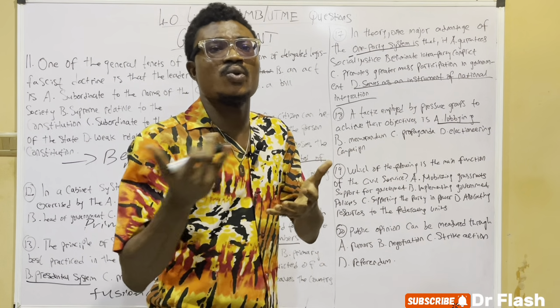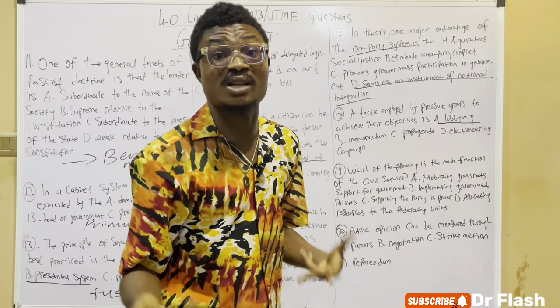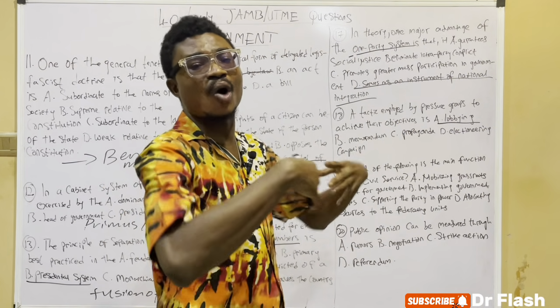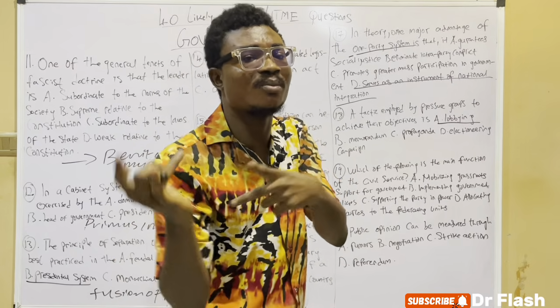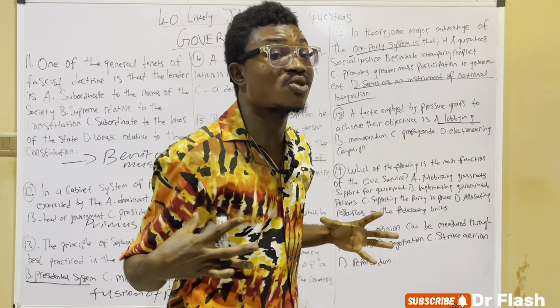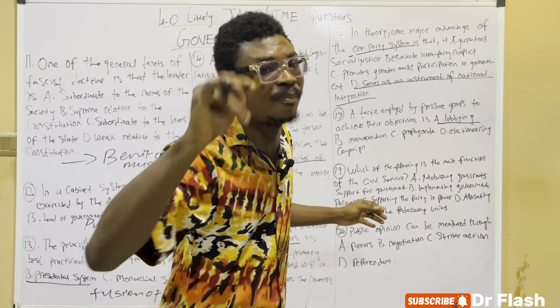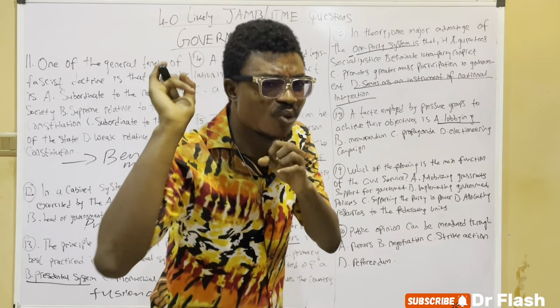And as we see, civil servants implement governmental decisions because they act as a part of the executive. They belong to the federal government or they belong to the state government, but they act as a part of the executive. So you should take note that the civil service is part of the executive.